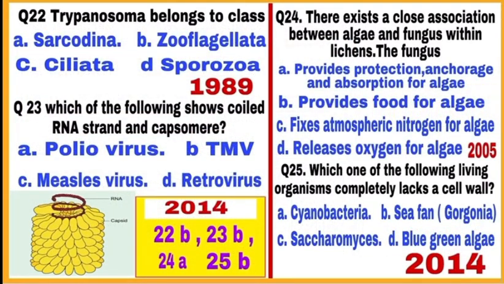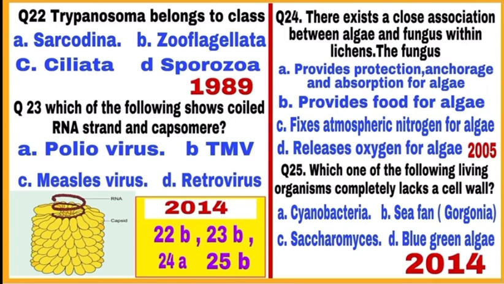Question 22. Trypanosoma belongs to class. Trypanosoma belongs to Zoomastigophora. It is a flagellated protozoa and responsible for a disease called sleeping sickness. So, mark B as a correct answer. Question number 23. Which of the following shows coiled RNA strand and capsomere? Coiled RNA is present in tobacco mosaic virus, that is TMV, and its protein coat has 2130 capsomeres. So, mark B as a correct answer.